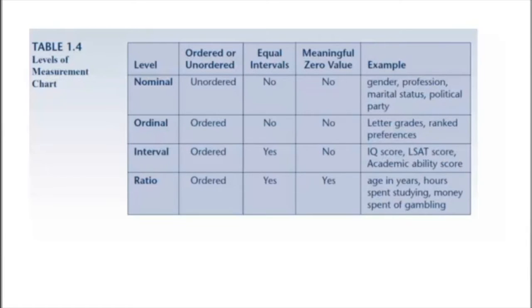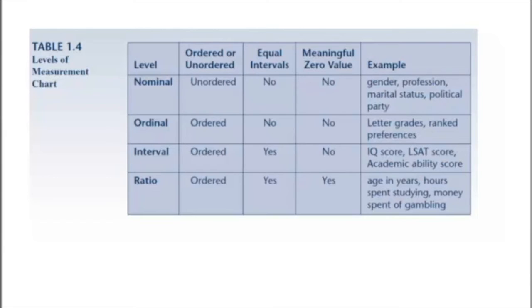Nominal levels have unordered categories, and there are no equal intervals. 0 has no meaning. Examples are gender, profession, marital status, and political party. For ordinal levels, we have ordered categories, but the differences between the intervals are not equal, and 0 has no meaning. Examples would be letter grades A, B, C, or D, or rank preferences first, second, third.